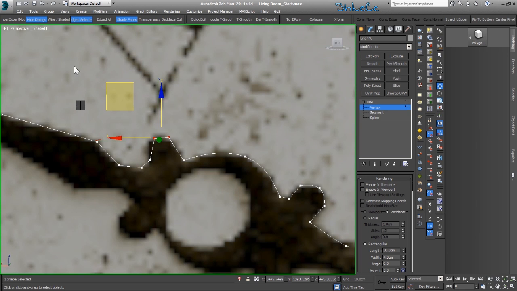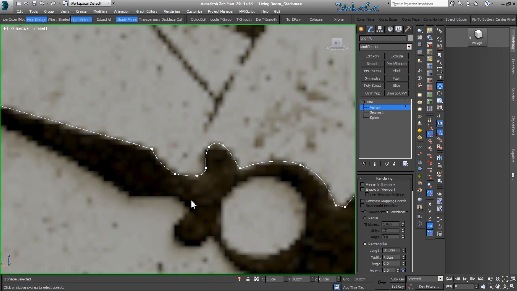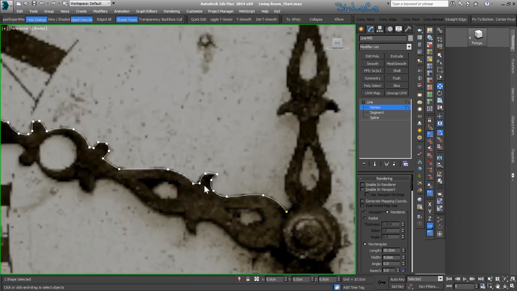Select these two, go to a smooth. Okay, even though I think this one's sharp, so I'm gonna use a Bezier corner and bring this one down just a tiny amount, so it's more interesting.